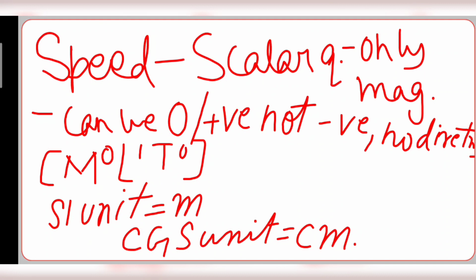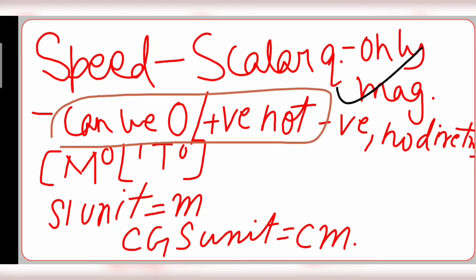Now comes speed. Speed is a scalar quantity. Again, here we'll have only and only magnitude. Speed can be 0 or positive, but it can never be negative because it has no direction.